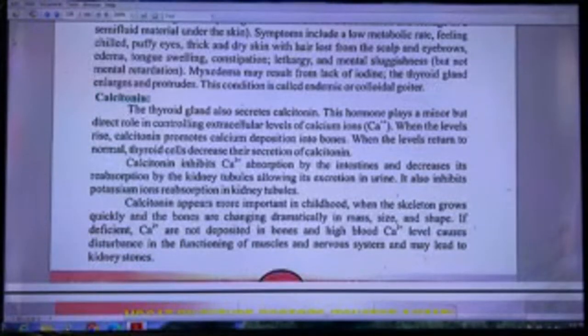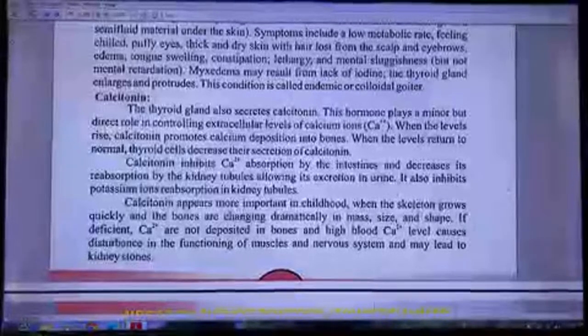Calcitonin. The thyroid gland also secretes calcitonin. This hormone plays a minor but direct role in cellular levels of calcium ions. When the levels rise, calcitonin promotes calcium deposition into bones. When the level returns to normal, thyroid cells decrease their secretion of calcitonin.